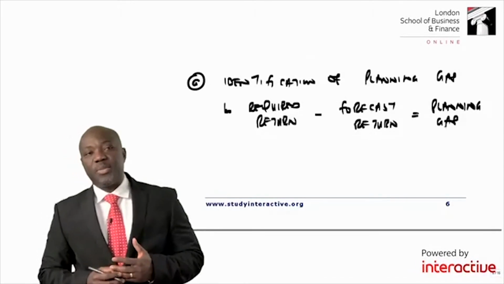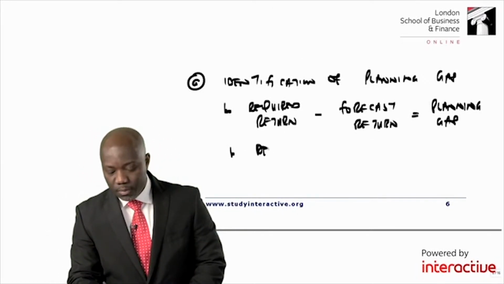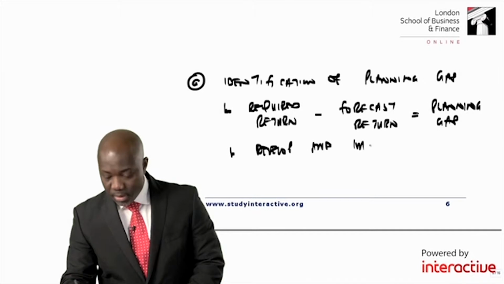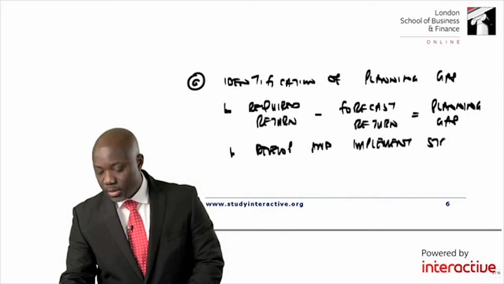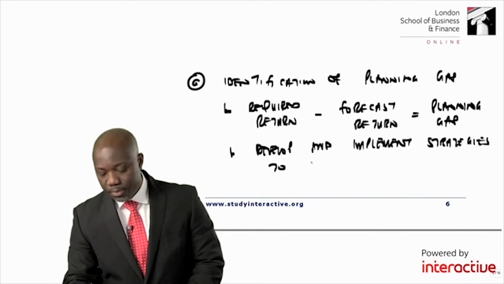Once the planning gap has been identified, the next step will be to develop and implement strategies to close the gap.